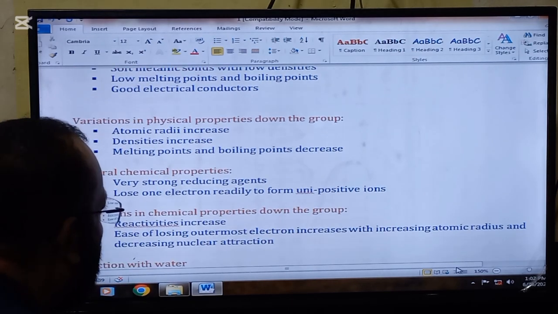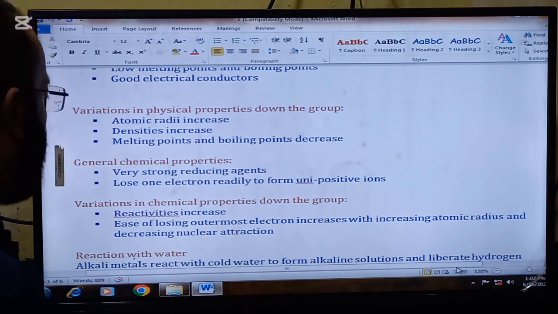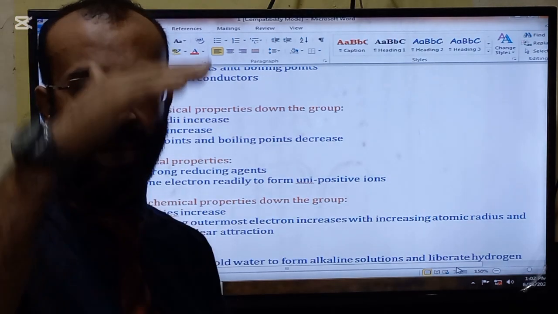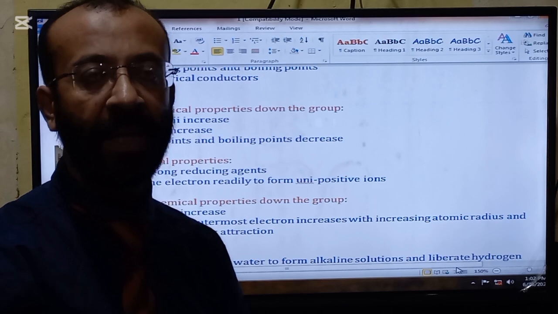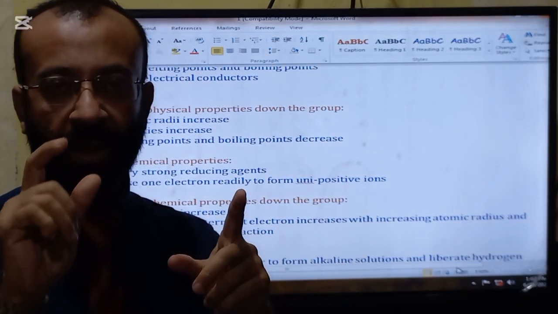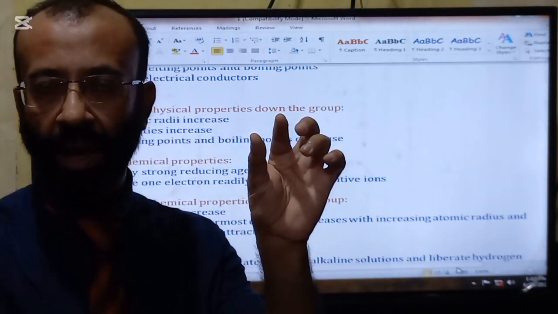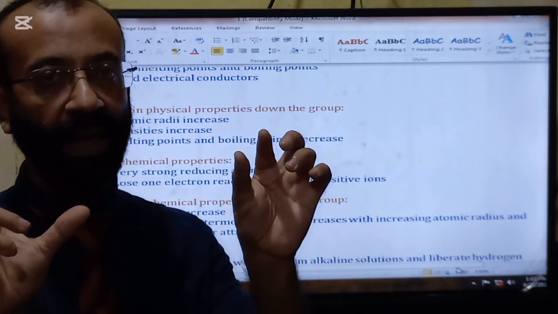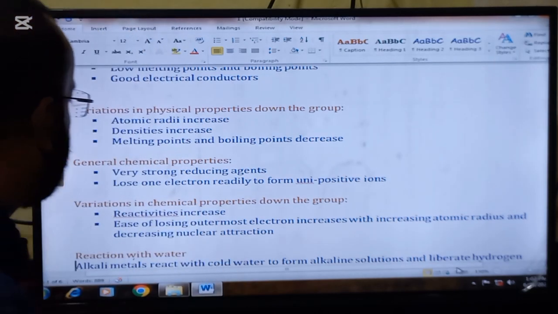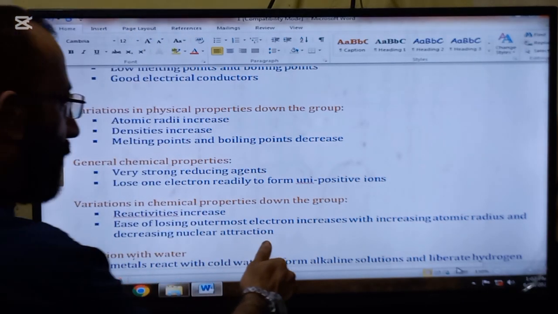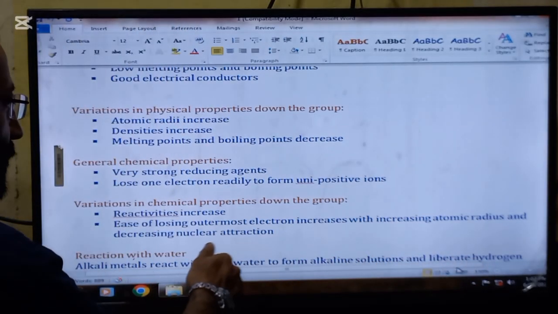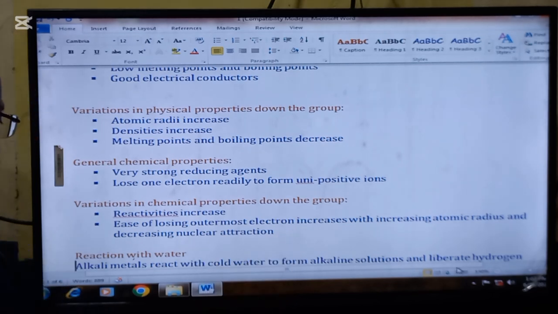Okay, variation in chemical properties as we go down the group. Reactivity increases, so they react more frequently as we go down the group. The reason is the atomic radii increases as we go down the group, so the attraction between the nucleus and the outermost shell becomes less, because of which the reactivity increases. Ease of losing outermost electron increases with increasing atomic radius and decreasing nuclear attraction. So this is the reason.